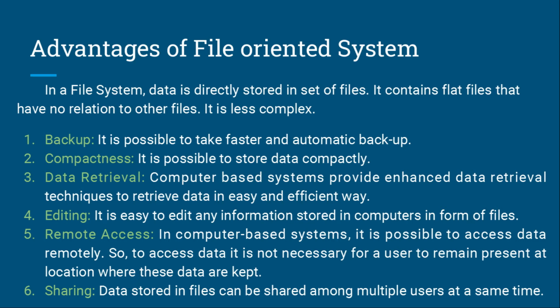Advantages of file-oriented system. In a file system, data is directly stored in set of files. It contains flat files that have no relation to other files. It is less complex. It is possible to take faster and automatic backup of database stored in files of computer-based system. Computer system provides functionalities to serve this purpose. It is also possible to develop specific application program for this purpose.